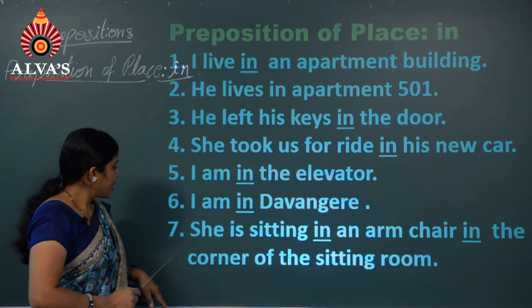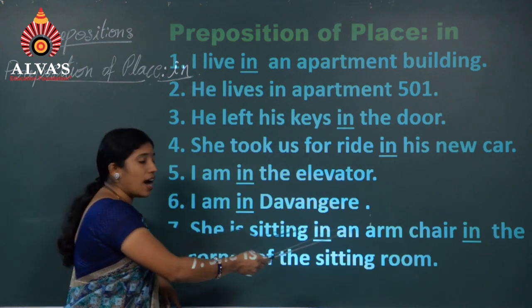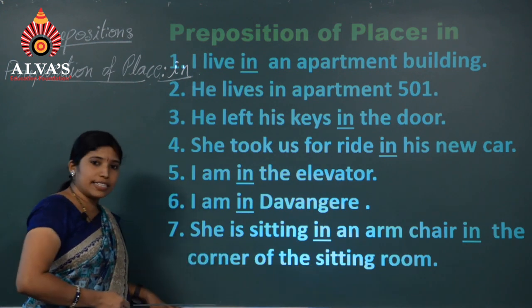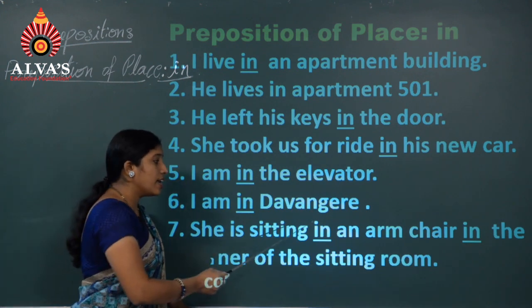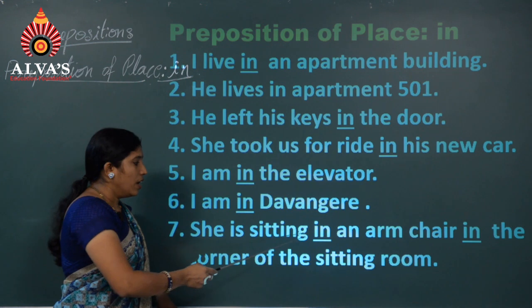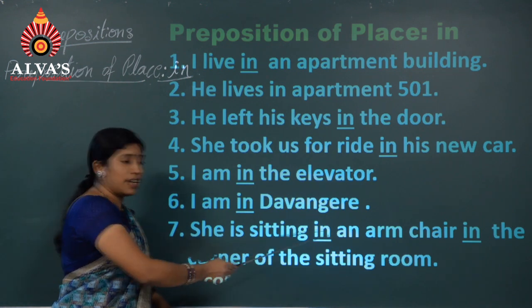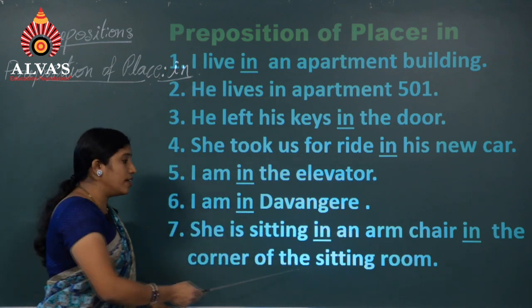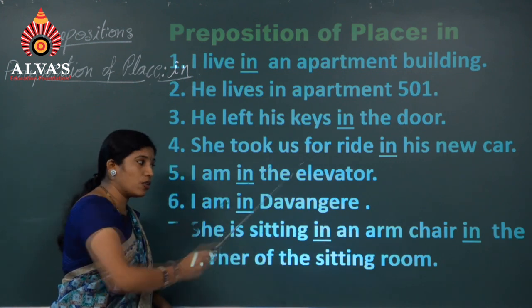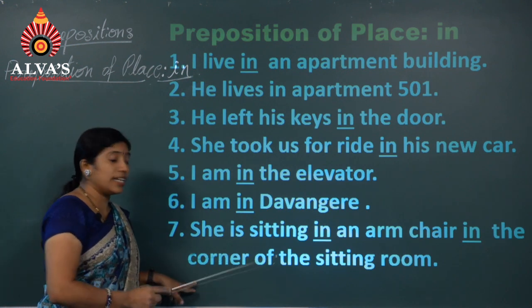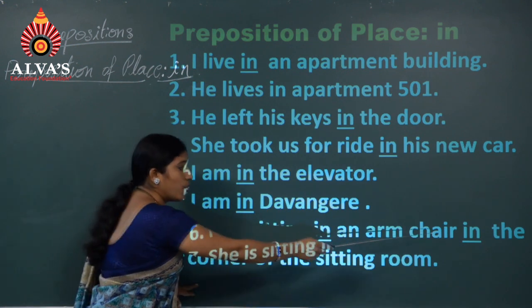Number 7, she is sitting in an armchair in the corner of the sitting room. Is it correct? Yes, she is sitting in an armchair, not on. Why? What is the reason? She is sitting in the corner of the sitting room, not on the corner, because this corner refers to the inside corner. That is why we wrote in.